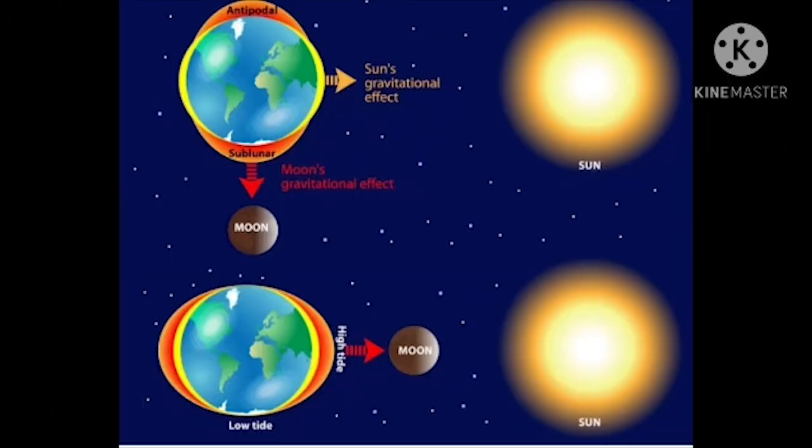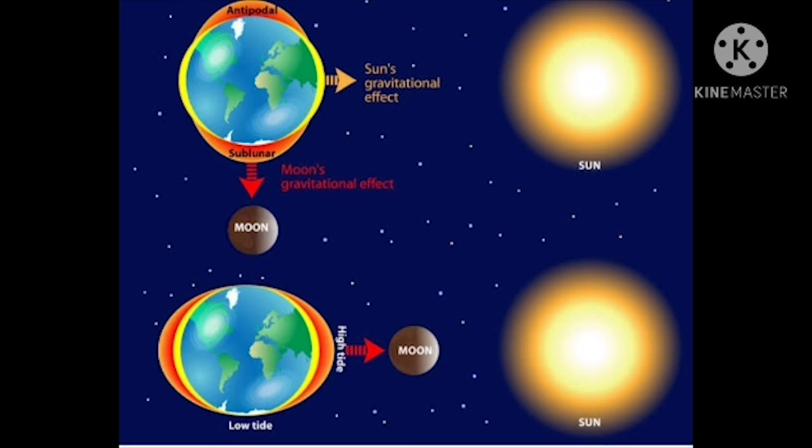Children, have you understood from the picture? Look at this picture. Have you noticed how the high tide and the low tide are shown here? As the earth itself is pulled slightly towards the moon, this causes a high tide on the side of the earth which is away from the moon.